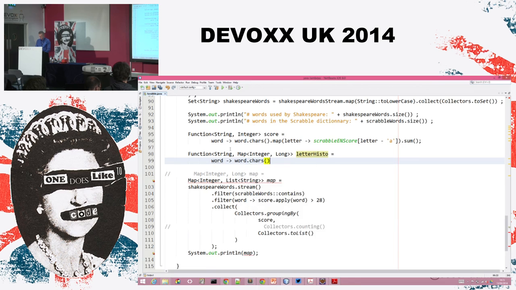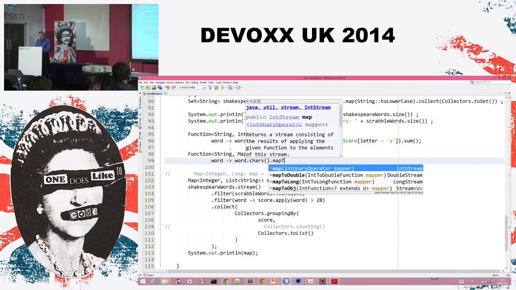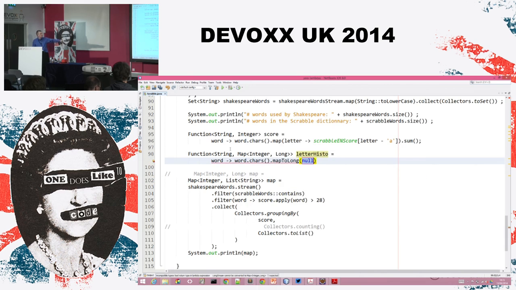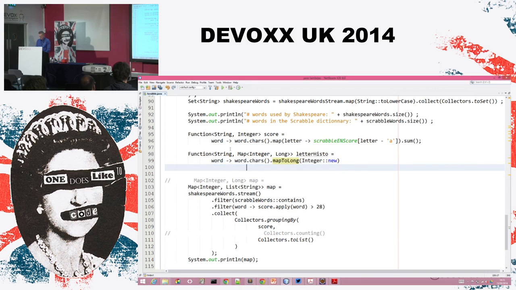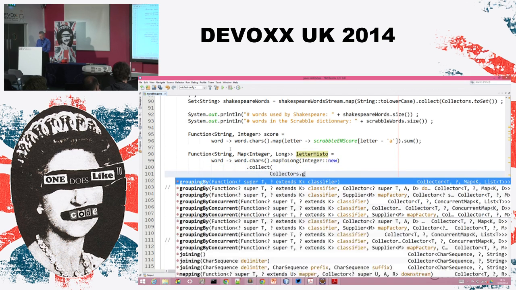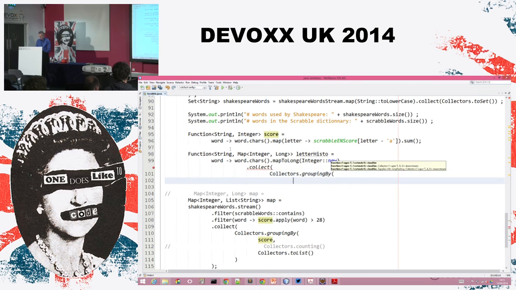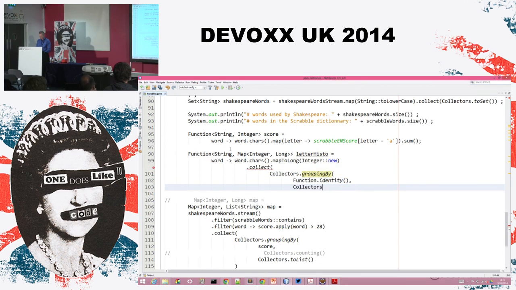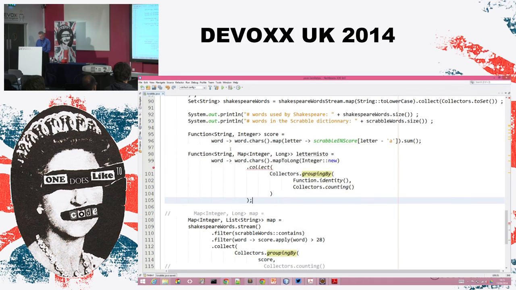still the chars. Then I need to map that to an object, because the chars is an int stream, so it's not a stream of objects, just by passing the new method of the Integer class. And then I will collect that in a collector, grouping by. Grouping by the letters is fine, so the key is just Function.identity. And I just want to count the letters, so it's the collector counting again for the value of the map.